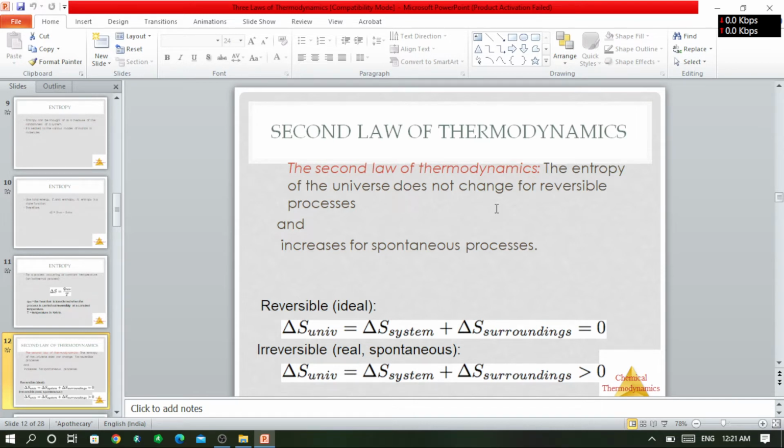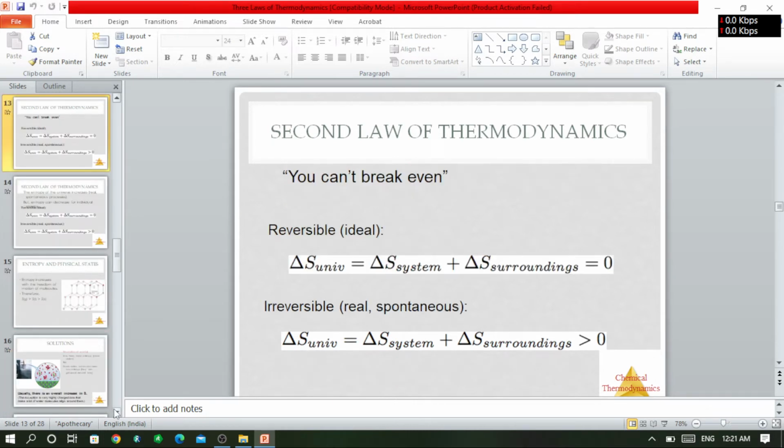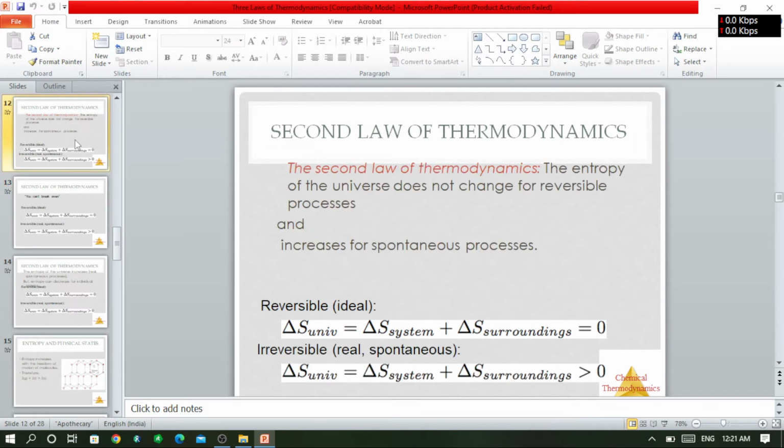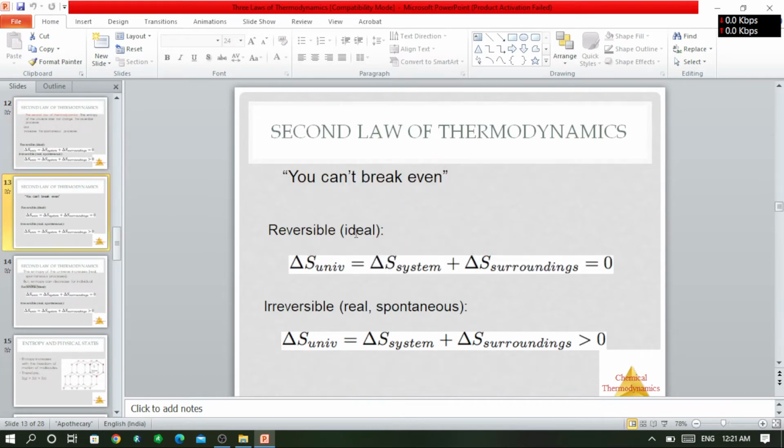It means if the particular reaction is reversible, its entropy will remain as it is, and for a spontaneous process the entropy will increase.